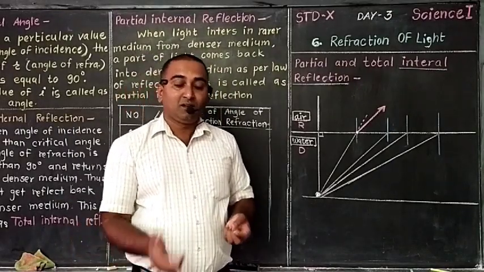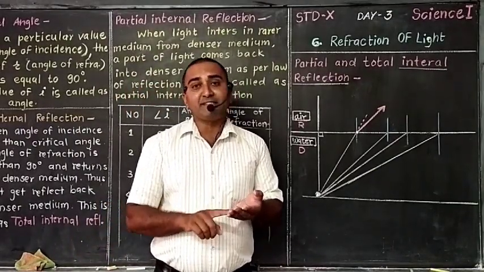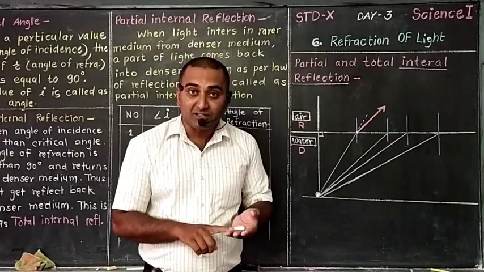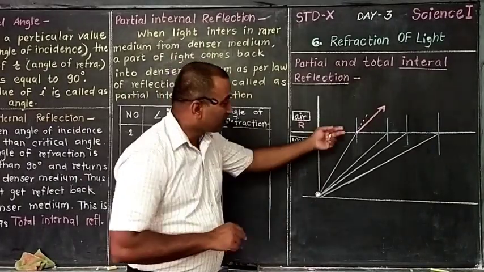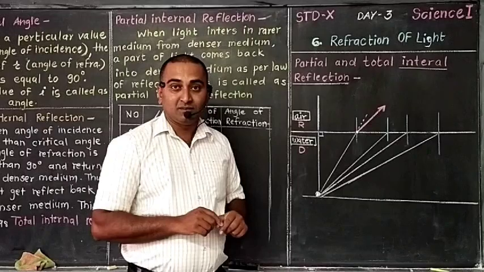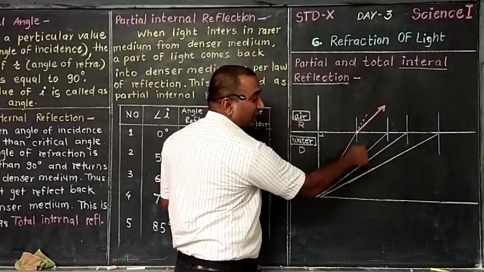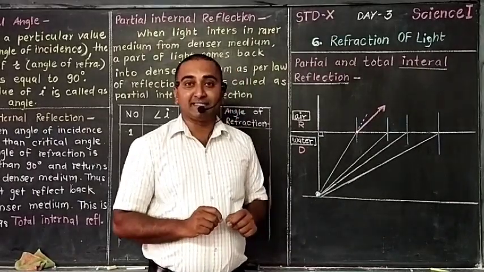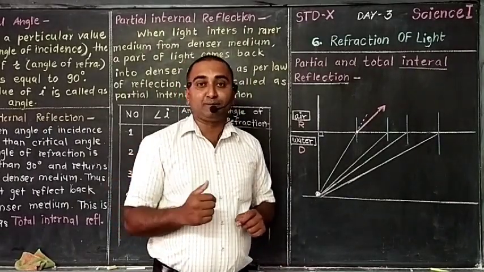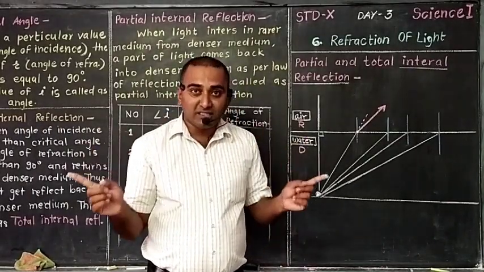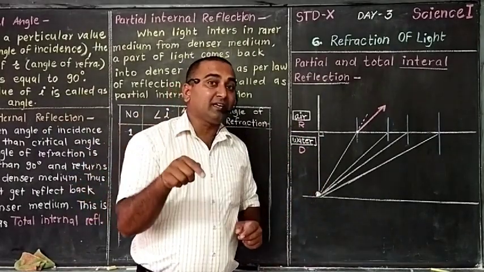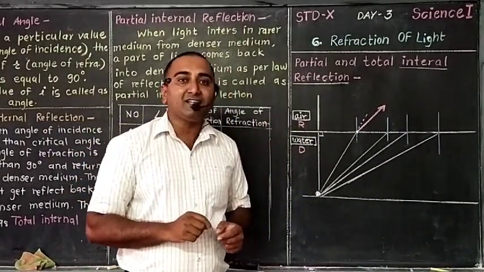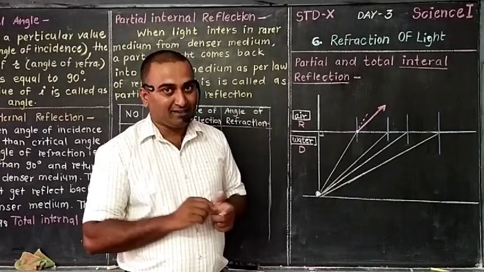First rule: the normal, ray of incidence and ray of reflection lie in the same plane. That means we should draw the reflection here. Second rule: the ray of incidence and ray of reflection are on opposite sides of the normal and make equal angles. That means I should be equal to R.